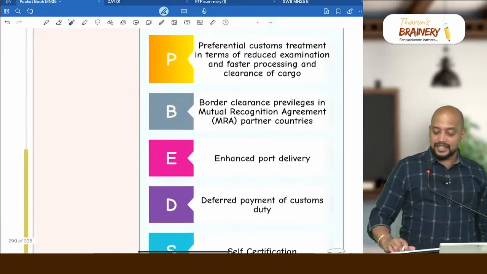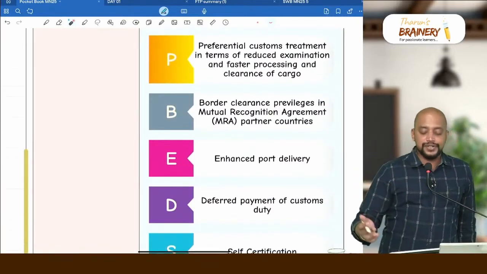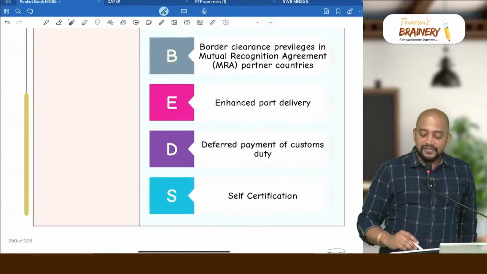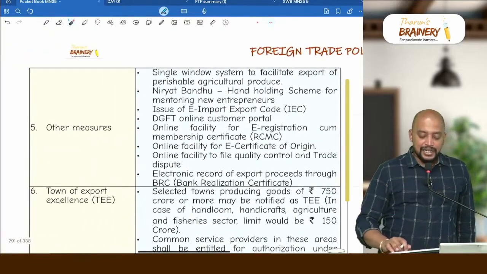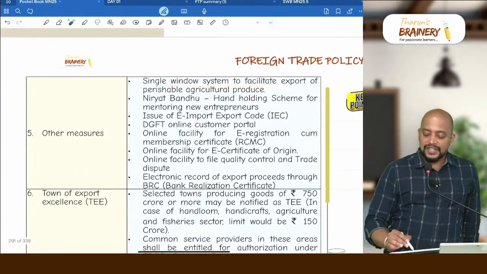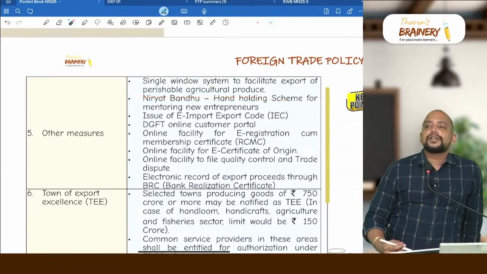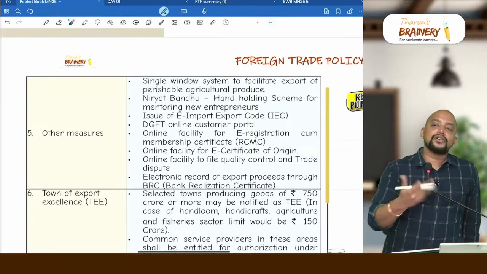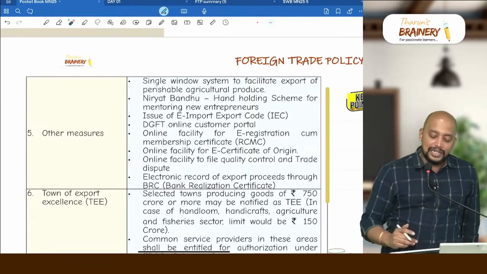So self-certification, that is preferential bids. Preferential customs treatment in terms of reduced examination and faster clearance of cargo. That is border clearance privileges, enhanced port delivery, deferred payment of duty, self-certification. Then other measures. What are those other measures? Single window system to facilitate export of perishable agricultural produce, because for agricultural produce we used to take a lot of approvals, because of which by the time we get the approval the tomato will be rotten. For that reason, now there is a single window clearance.